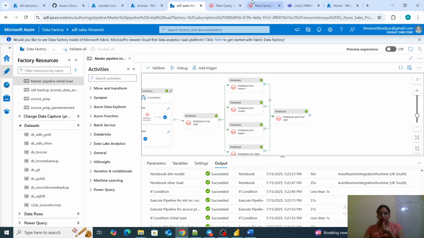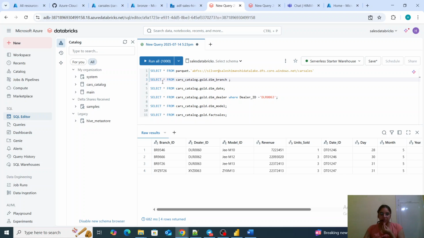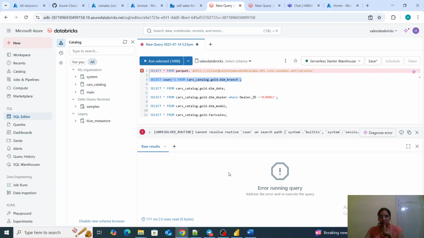So let me show you, I remember the count of the branch key a little bit. Let me check. So data will be loaded accordingly. If there is distinct branch ID, branch name, then only it will be loaded in branch. If it is not there, then it will not be loaded, because it is dimension tables, they do not have duplicacies.